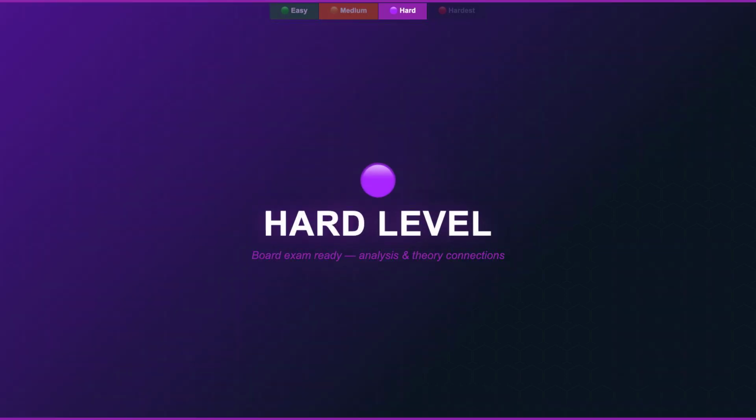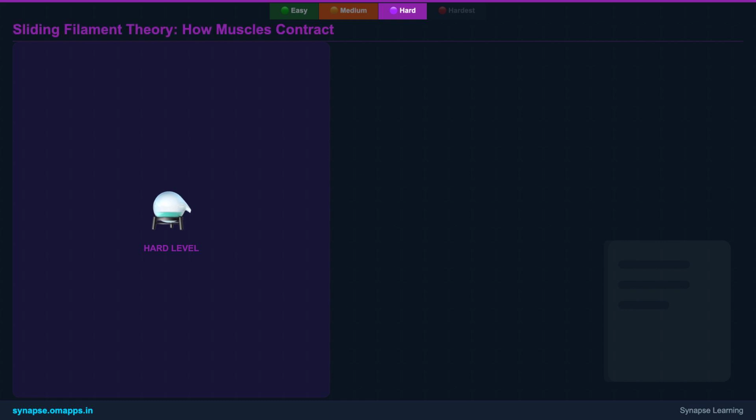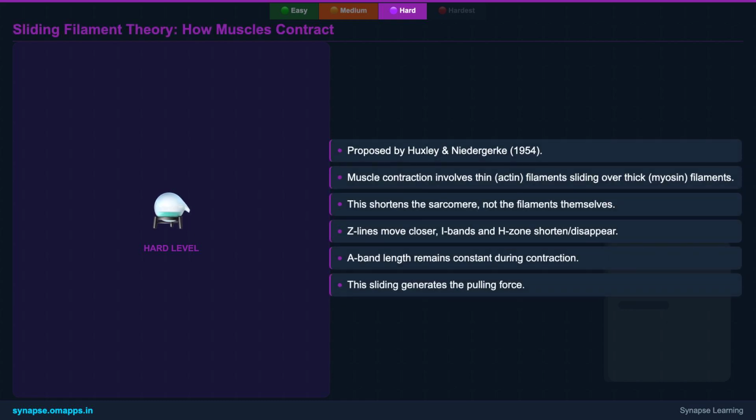Now, let's elevate our understanding to the hard level. Here, we'll unravel the intricate molecular dance of muscle contraction, focusing on the famous sliding filament theory. At the heart of muscle contraction is the sliding filament theory, a groundbreaking concept proposed by Huxley and Niedergerke. It revolutionized our understanding by stating that muscles contract not because the actin and myosin filaments themselves shorten, but because the thinner actin filaments slide past the thicker myosin filaments.